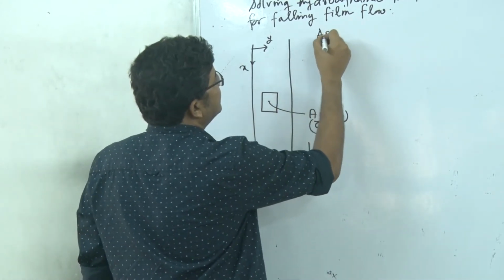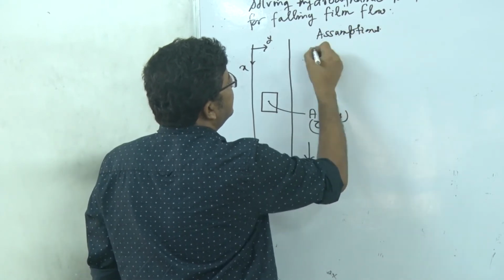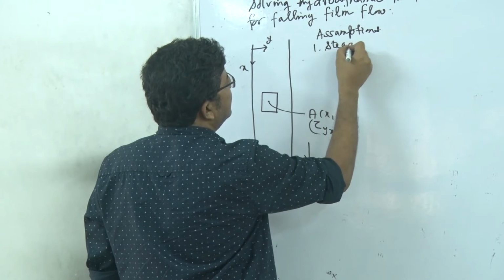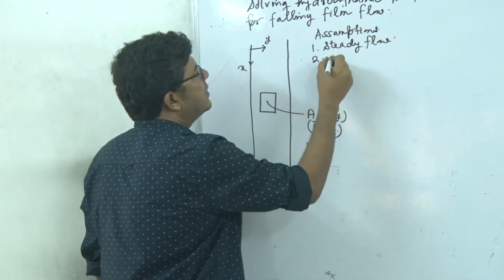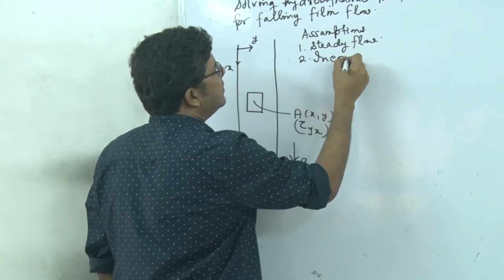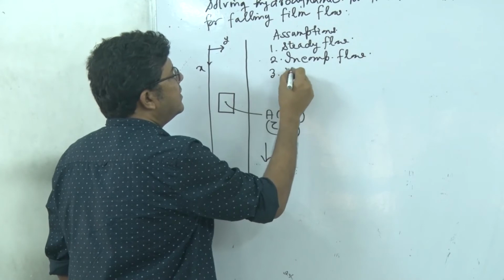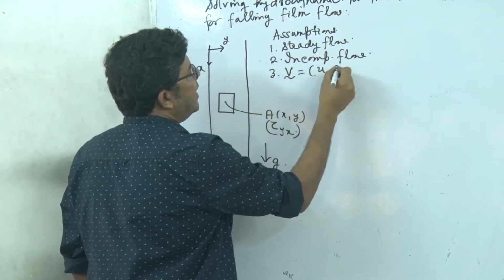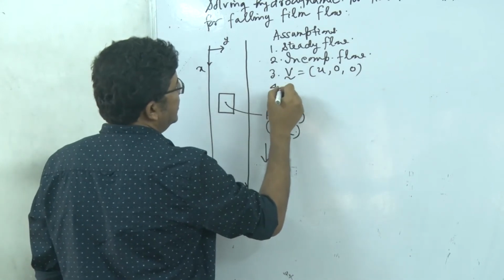So what are the assumptions? First, steady flow. Second, incompressible flow. The same. Third, only an x-directional velocity component, which is the vertical downward direction.